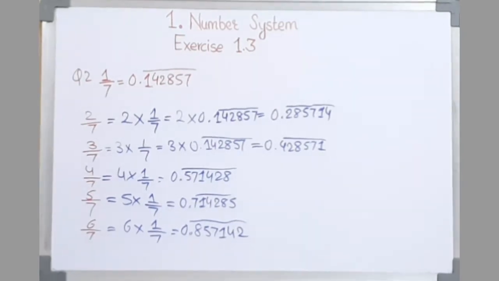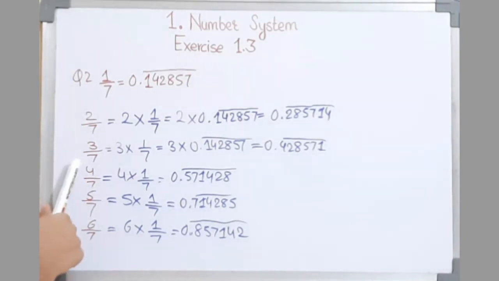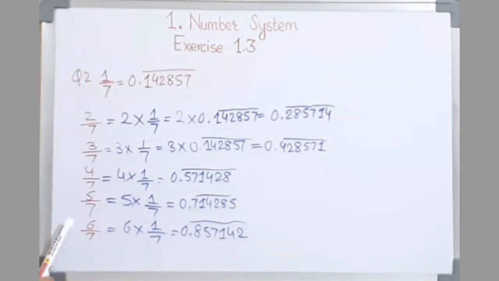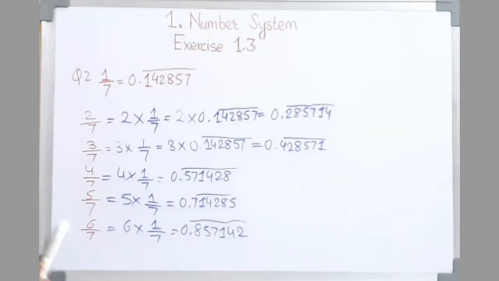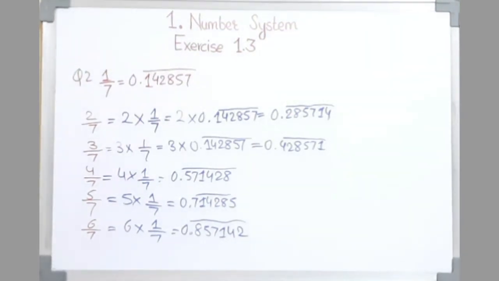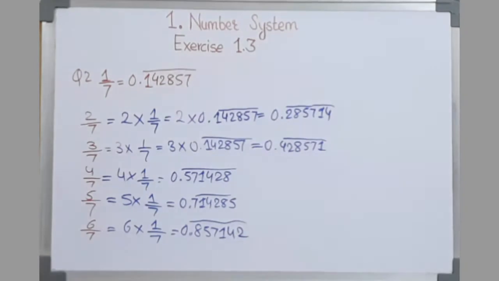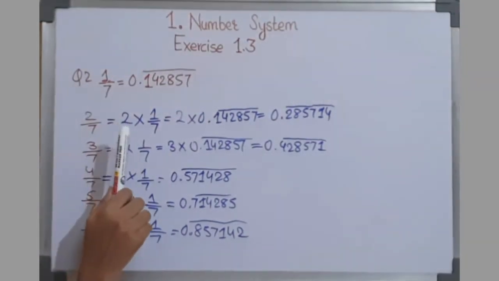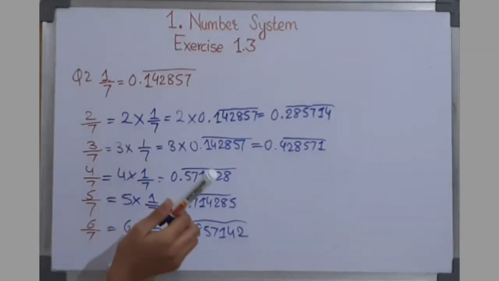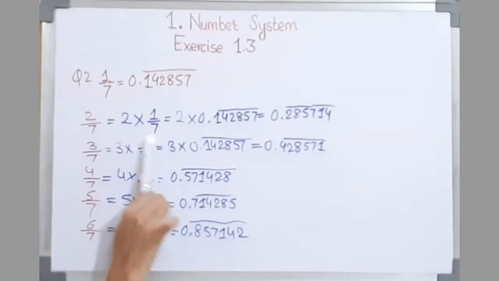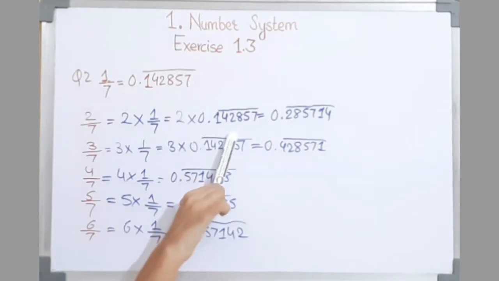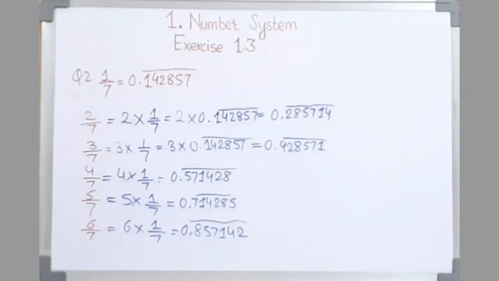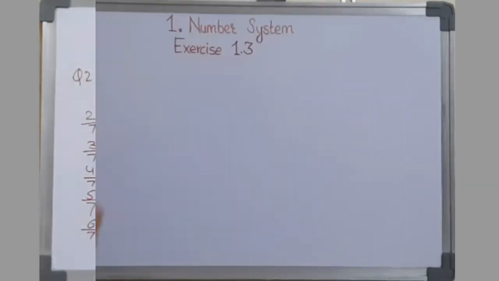So in this manner, we are able to find the decimal expansions of 2 upon 7, 3 upon 7, 4 upon 7, 5 upon 7 and 6 upon 7 without doing the actual long division method. This we are doing by finding the value of 1 upon 7, and then instead of multiplying these, we are replacing the value of 1 upon 7 by 0.142857 and then getting the product. Now let's move on to the third question.